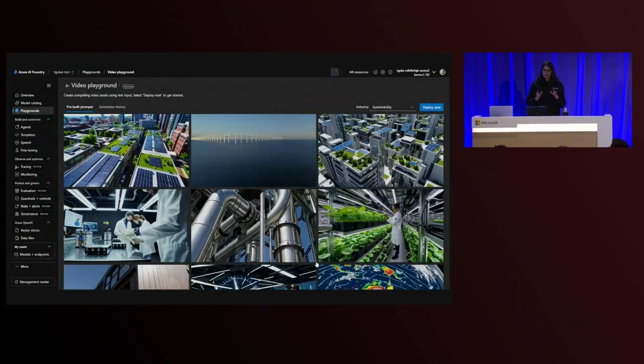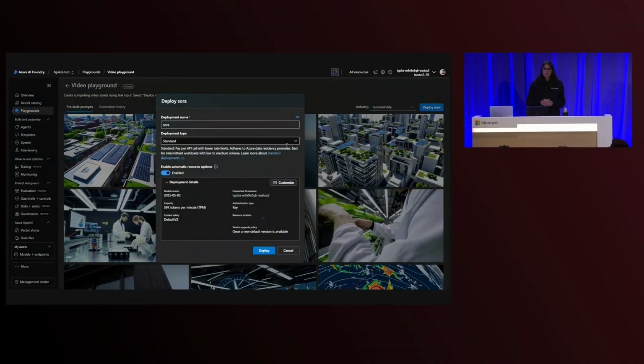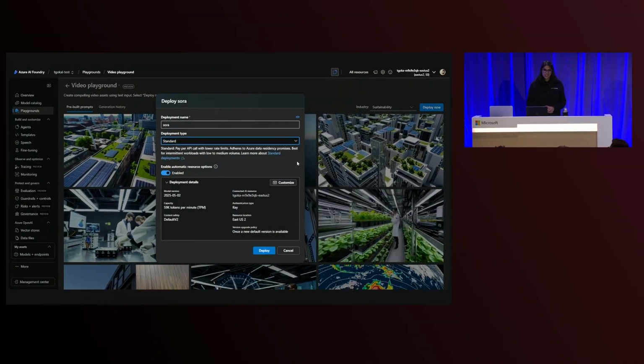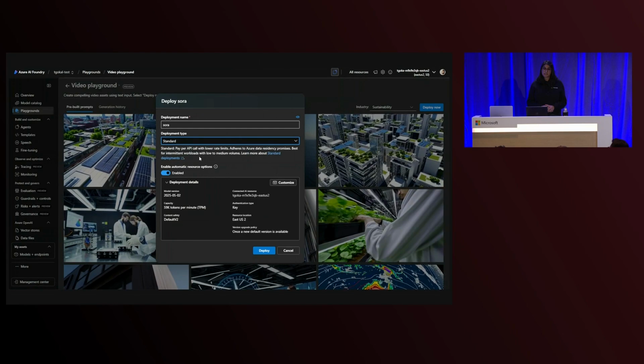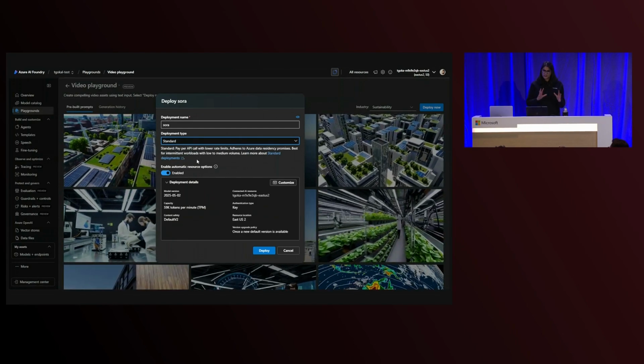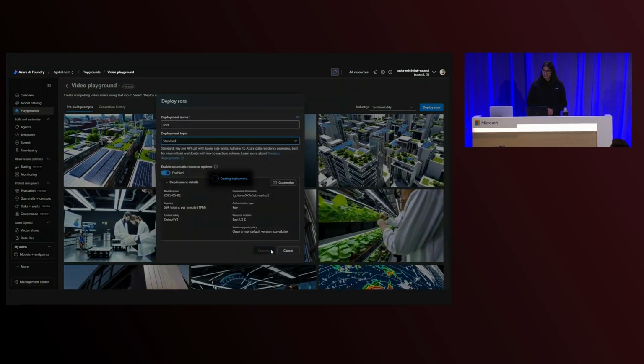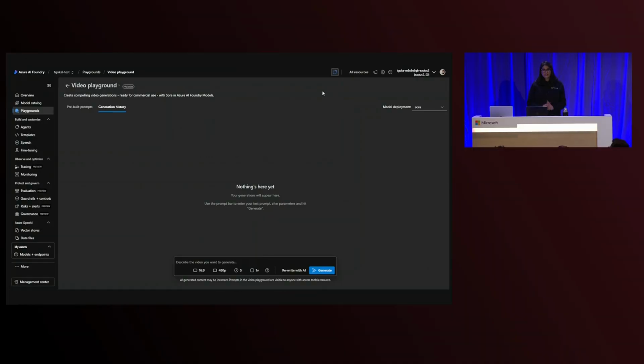I select the model, I confirm, and I'm happy with my deployment information. I selected the standard deployment type, which means I'm paying per API call. I'm happy with the resource location and capacity, and I click Deploy. And within seconds, my very first Sora API endpoint has already been provisioned for me. I'm taken to the Generation Histories tab.